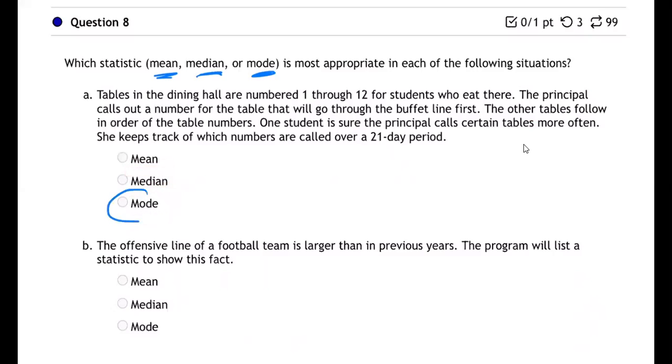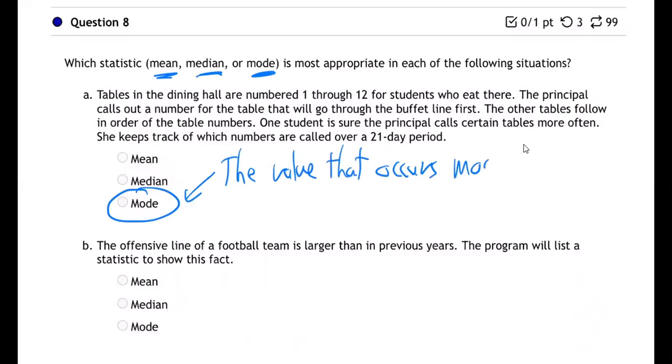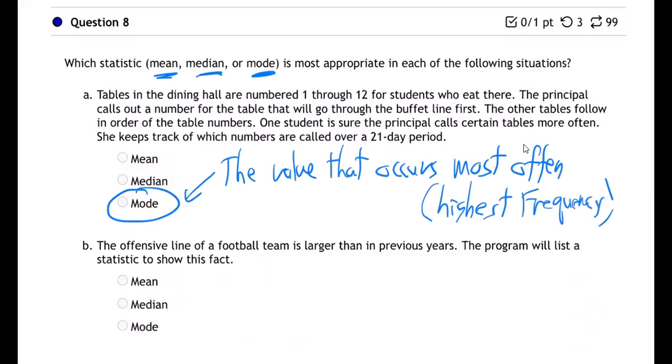Well, it's going to be mode on that one, because mode is the value that occurs most often, meaning highest frequency.